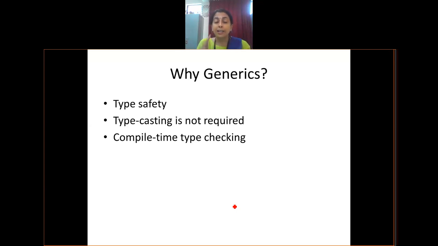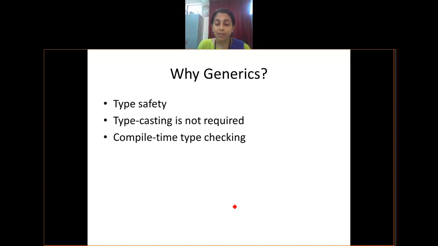And the type checking happens at the compile time. If you postpone the type checking to runtime, the cost will be more. Suppose you have spent around 5 minutes running the program, a bigger application. At that time, it will give you an error: there is a type mismatch. That is a big difficulty that you are facing during the running of an application.